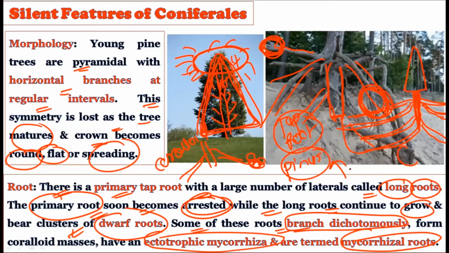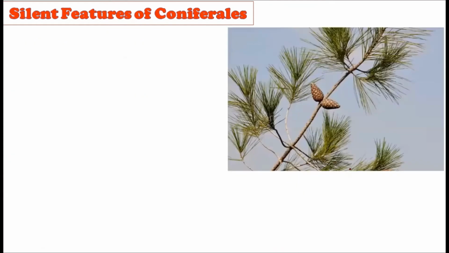plants. Okay, so when we talk about the roots of Pinus, these are very interesting, because first of all they show the taproot and the long roots are continuously growing, while the taproot is not growing throughout the life. It got arrested somewhere in their life cycle, but the long roots continuously grow, and these long roots finally possess the dwarf roots, and they branch dichotomously, and they possess the coralloid relationship as well as the mycorrhizal relationship. Okay, so a very important characteristic of Pinus is that it shows a very unique type of roots, with the symbiotic association with other organisms.